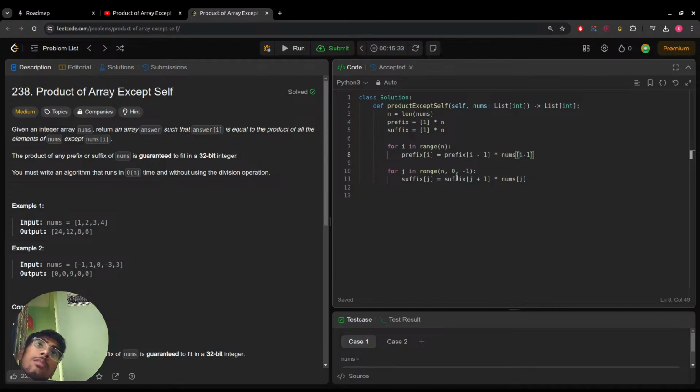So for the suffix we start from the end. So for 2 we've got 4 and 4 times